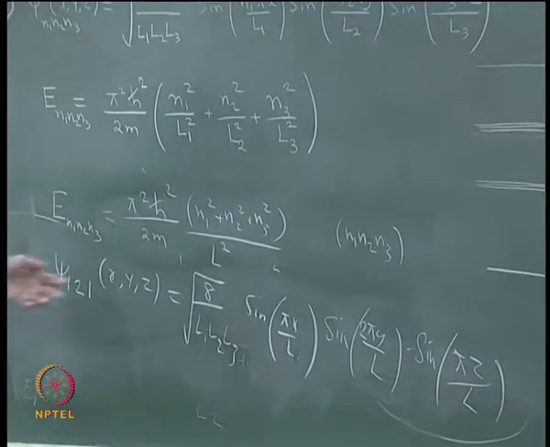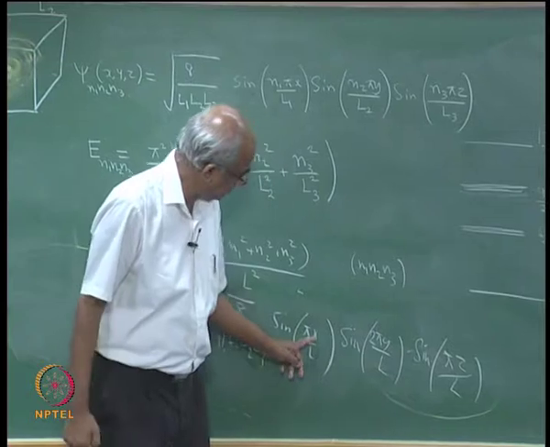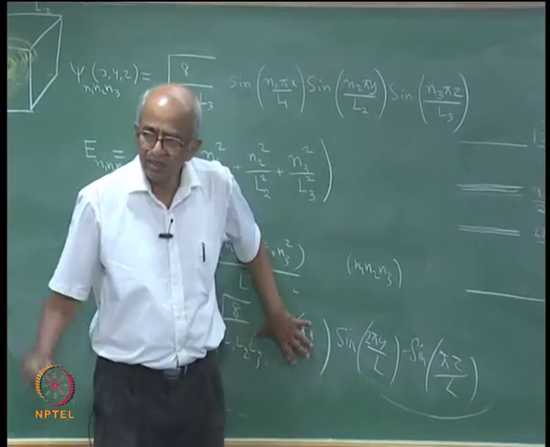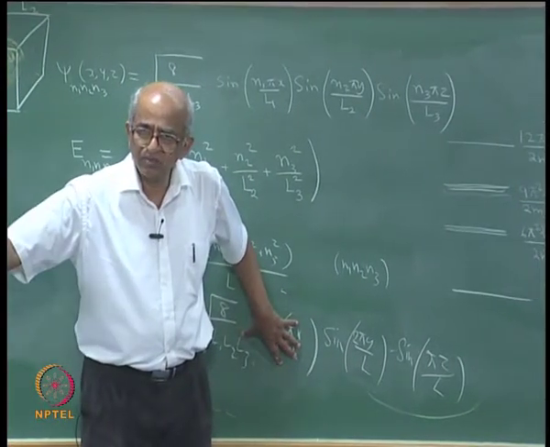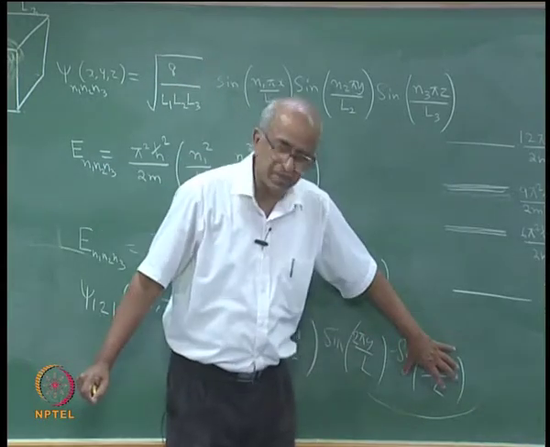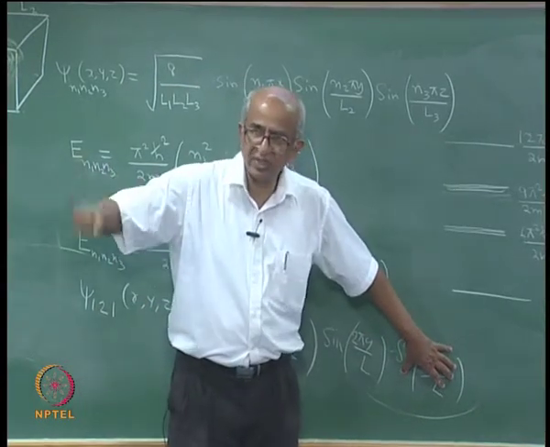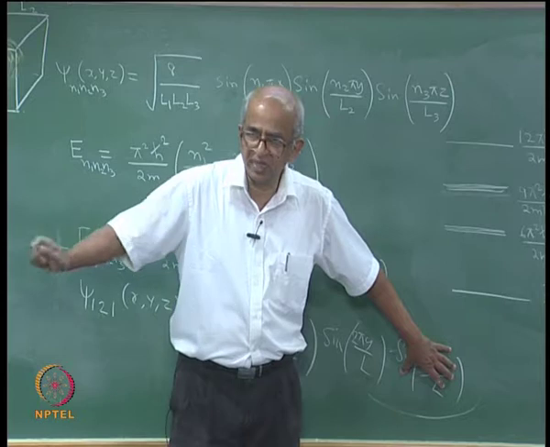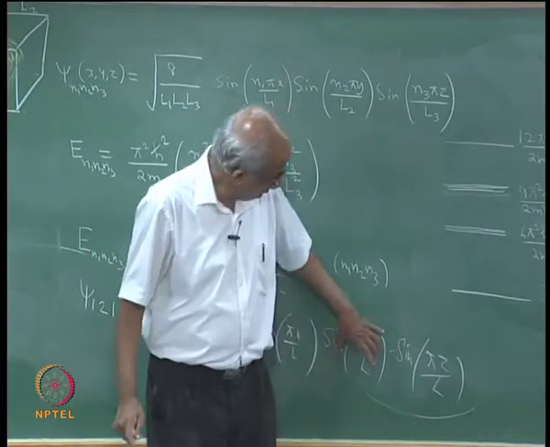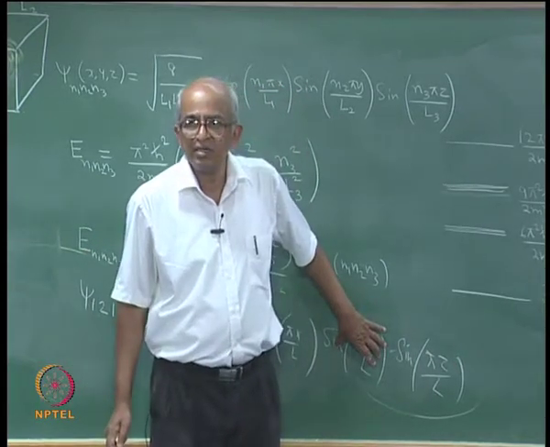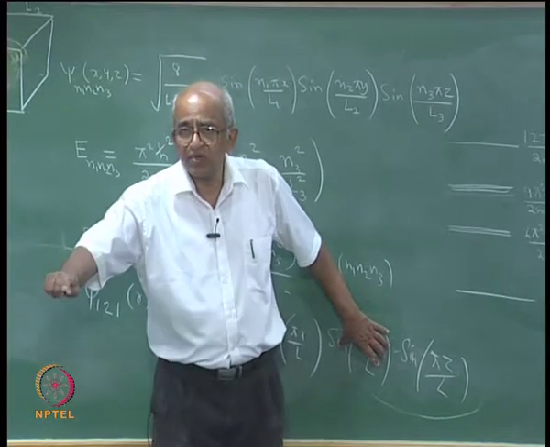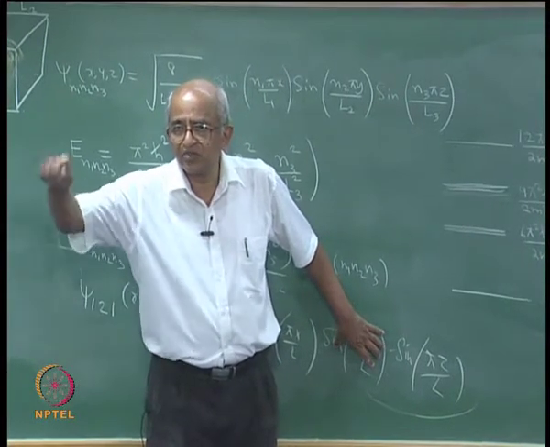Now, as far as this function is concerned, as you vary x from 0 to L, the function always remains positive. This also remains positive, remember, it is the ground state wave function for a one dimensional box. But this one is not the ground state wave function for a one dimensional box, but it is the first excited state.